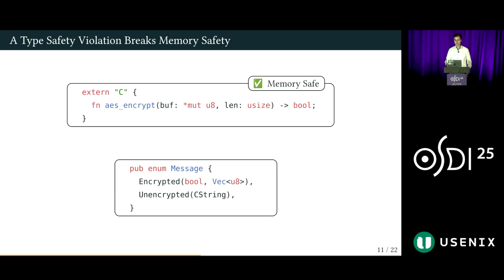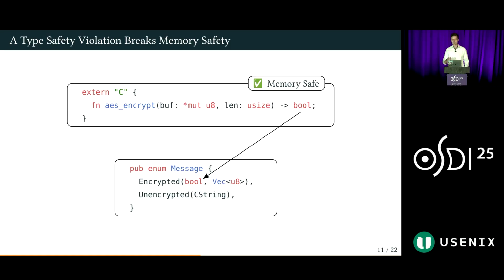Additionally, we define a Rust enum called Message with two variants, Encrypted and Unencrypted, and associated data. This data structure is similar to a tagged union in C, if you're familiar with that. The program now calls the AES encrypt function, which returns a boolean. The program then takes the returned boolean and uses it to construct a new Message::Encrypted instance.